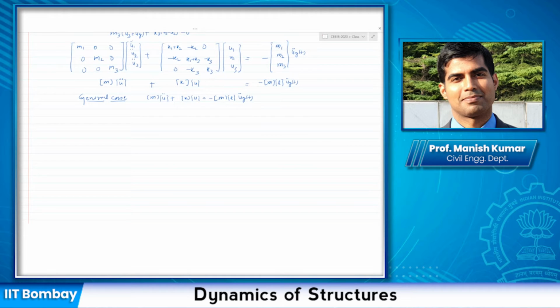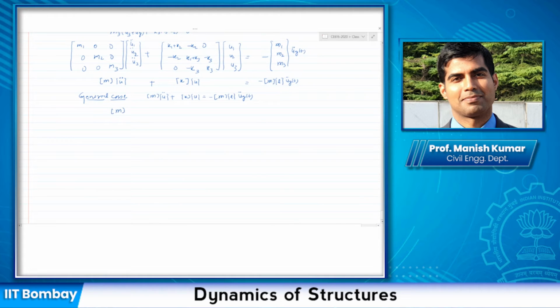Let us now see if we have damping in the system. All I need to do for the damping case is write down an equation of this form: an additional damping matrix times the velocity vector, plus k times the u vector.